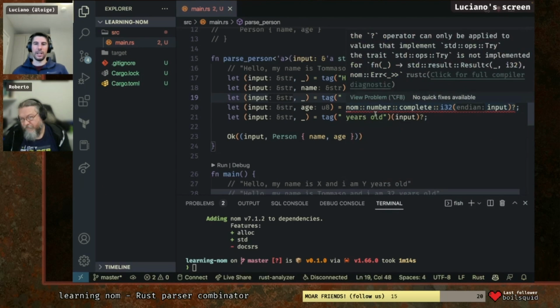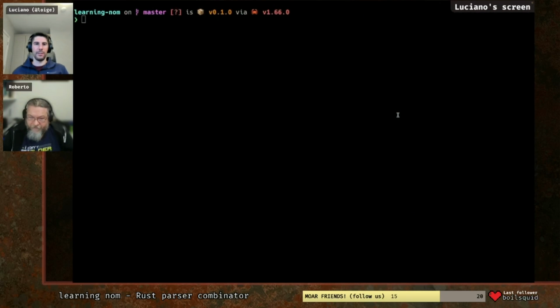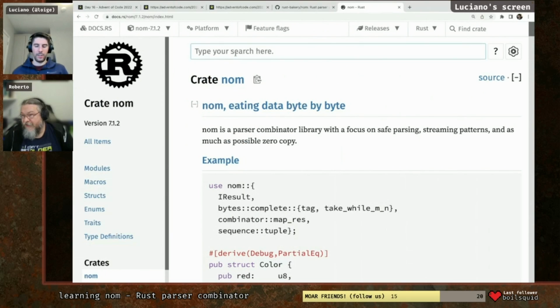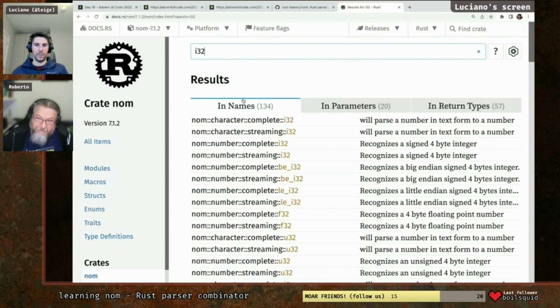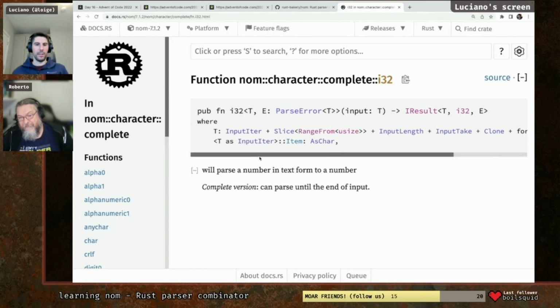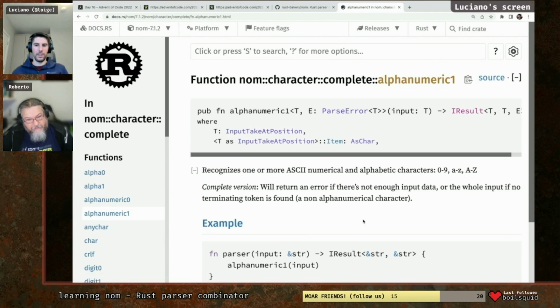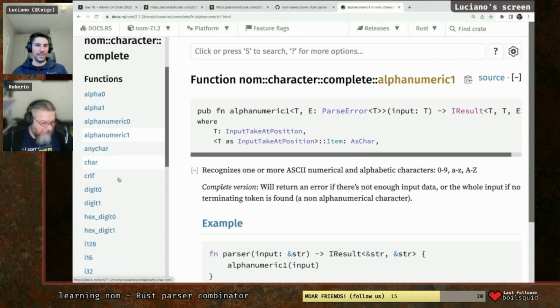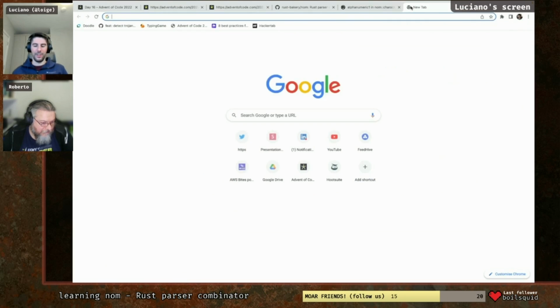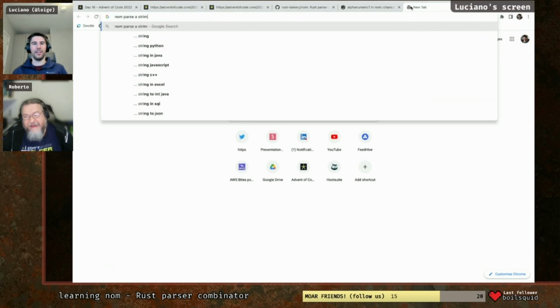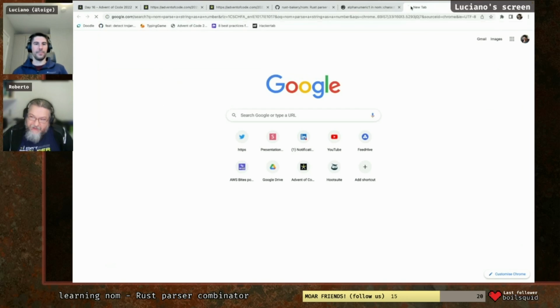Let me check this one because I can never remember how to parse numbers with nom. Here you are parsing a binary stream. Yes, there is a way. It's nice because you can parse binary strings quite easily like this, but there is a shortcut to say take the string and just parse it as a number. I can never remember that.